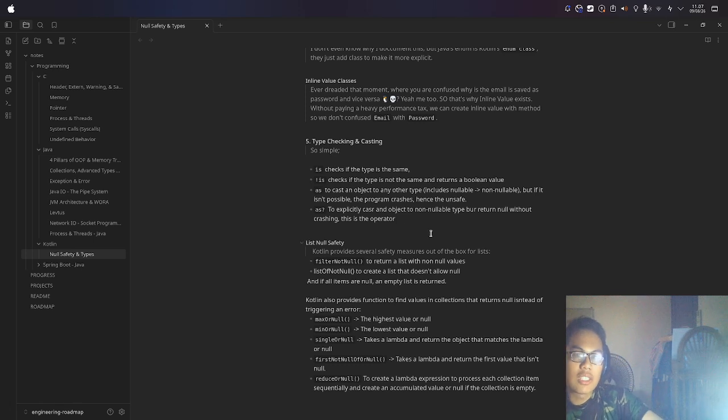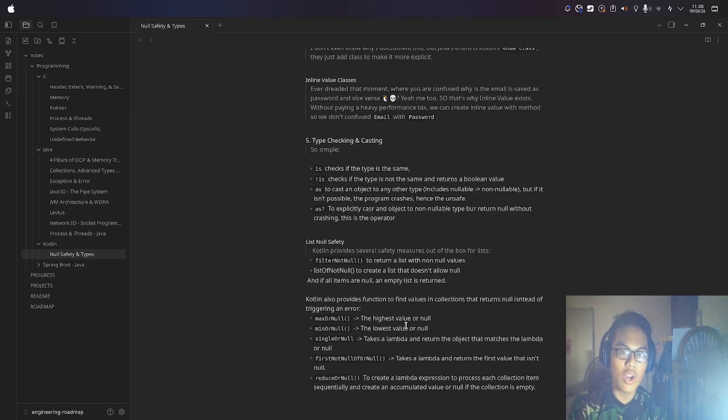The last one is type checking and casting. This is for type safety. Is checks if the type is the same. Not is checks the type is not the same and returns a boolean value. As is for casting, and it is unsafe casting, because if it is undoable, it will crash the whole program. The safe operator instead will only return null.